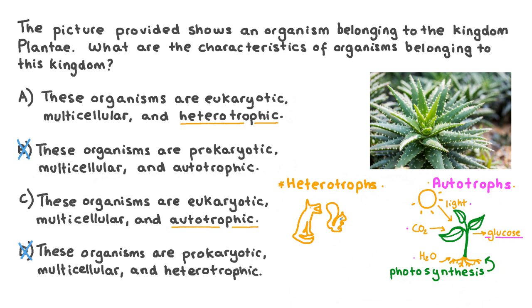Heterotrophic organisms, on the other hand, need to obtain their food from another living or once-living organism. Heterotrophs must consume other organisms in order to obtain their nutrition. They therefore need to be able to move around the place to find or hunt other organisms to eat. We know that plants can produce their own food via photosynthesis, so they're autotrophic. As we know that plants are not heterotrophic, we can exclude option A. So we've worked out that the key characteristics of organisms belonging to Kingdom Plantae are that these organisms are eukaryotic, multicellular, and autotrophic.